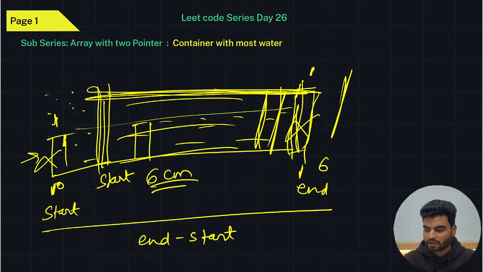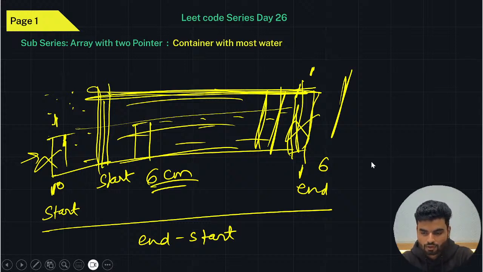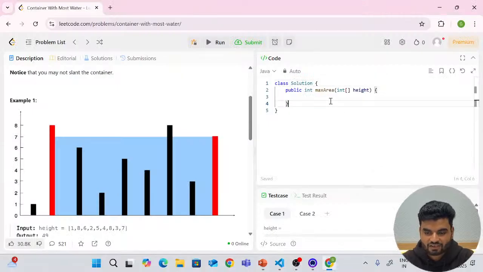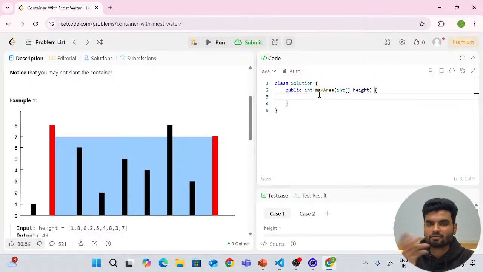Pretty simple and pretty cool here. So now let's understand the solution as well. So what I'll do, we'll go to the code here, and first I'll write the code in Java, then we'll write in C++ and in Python as well. So don't have to worry about it.